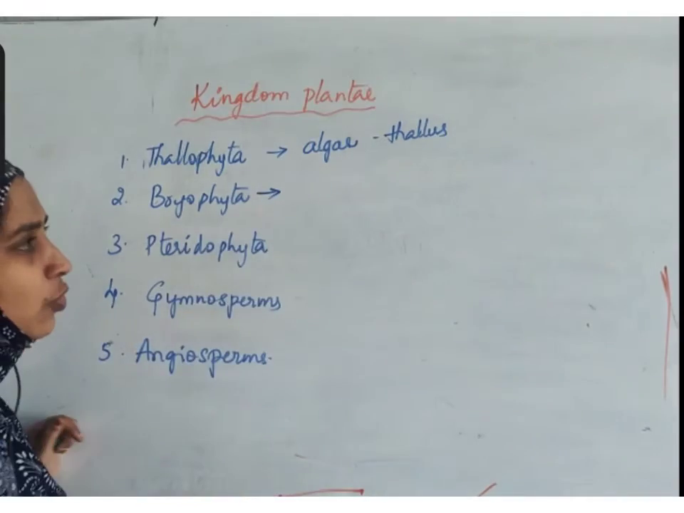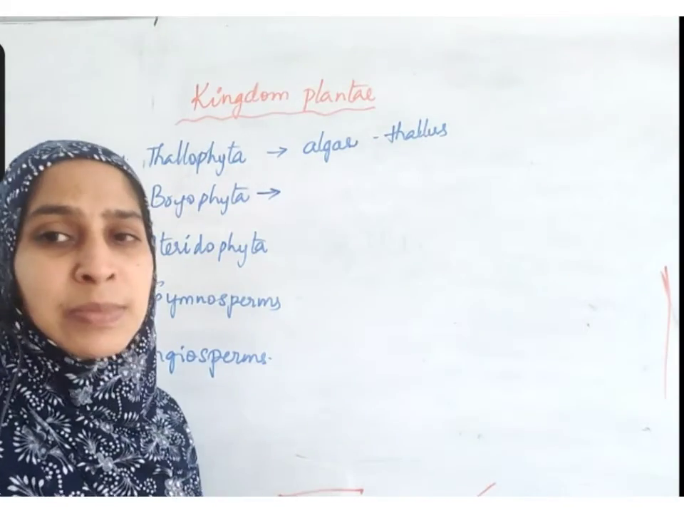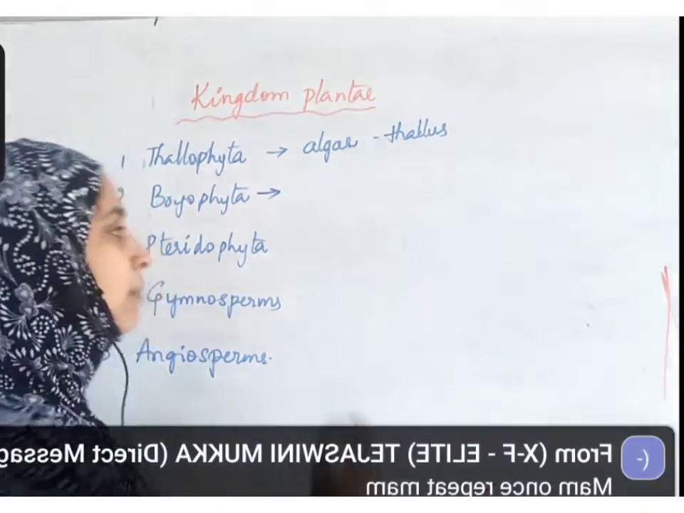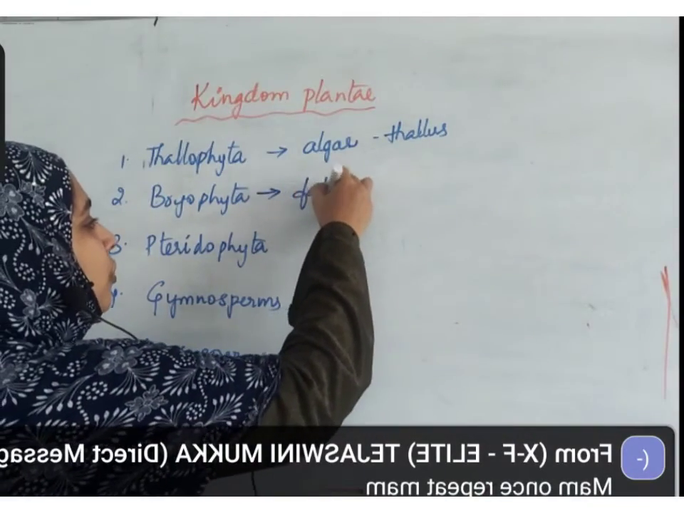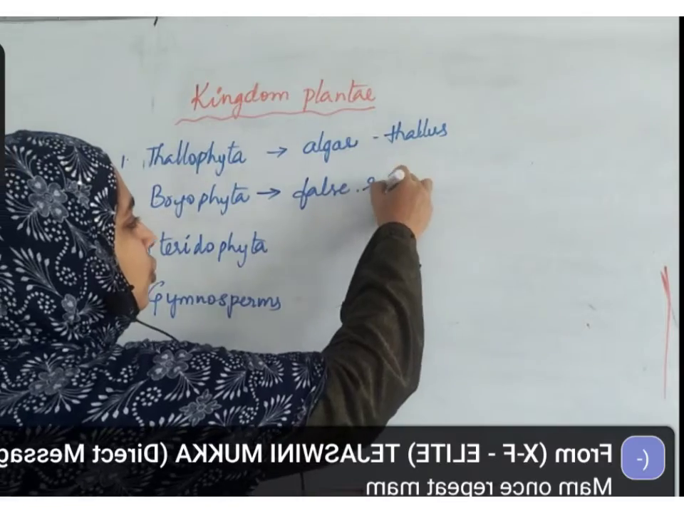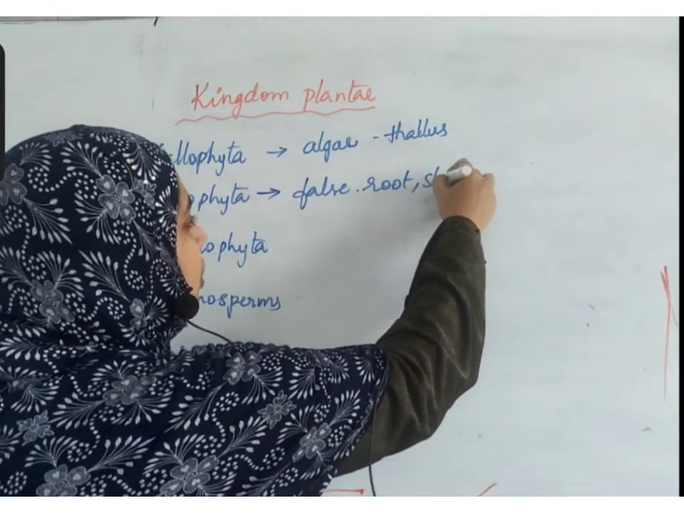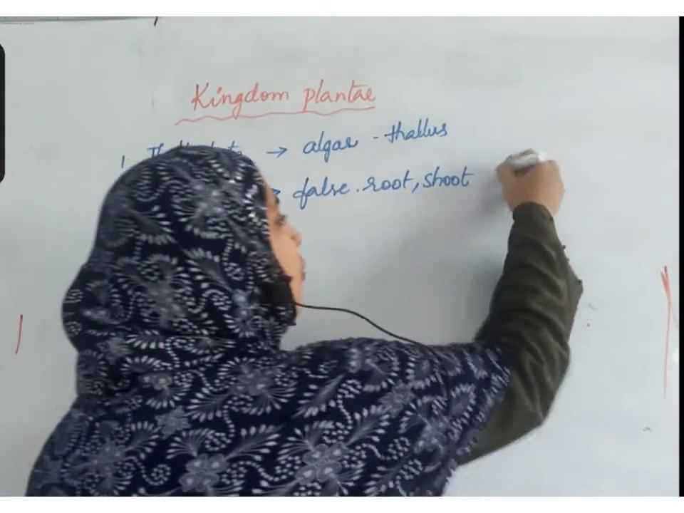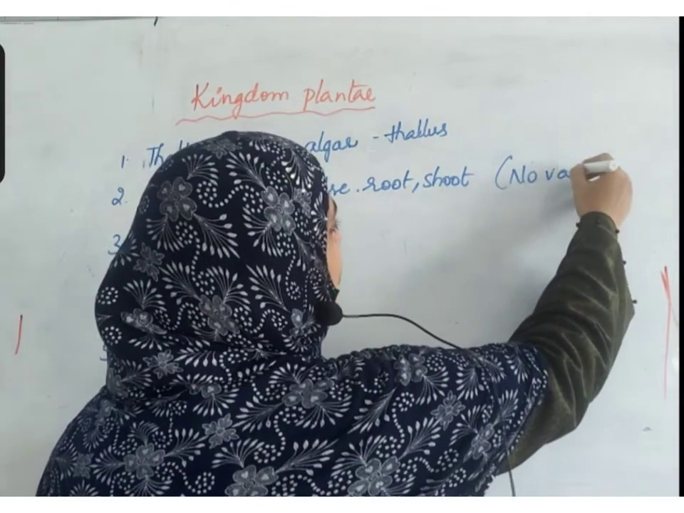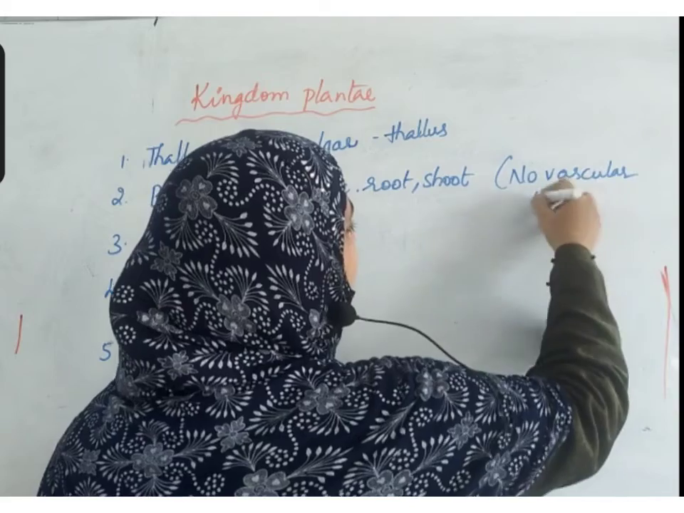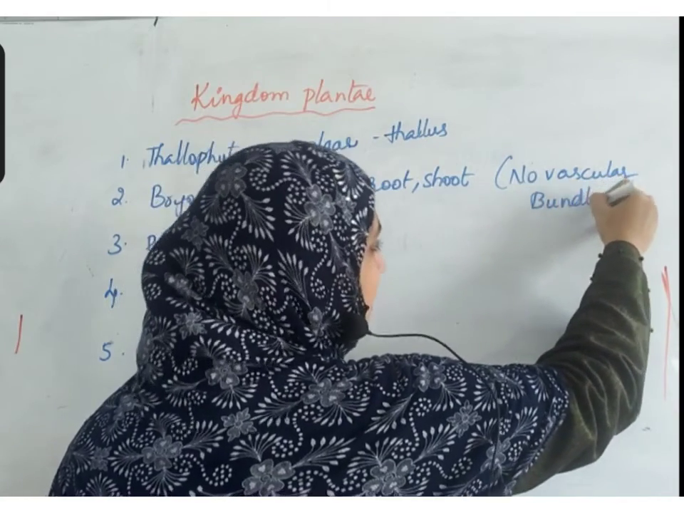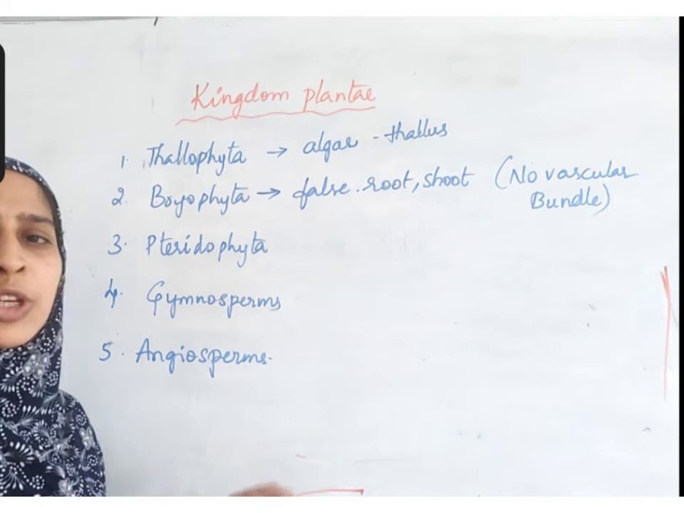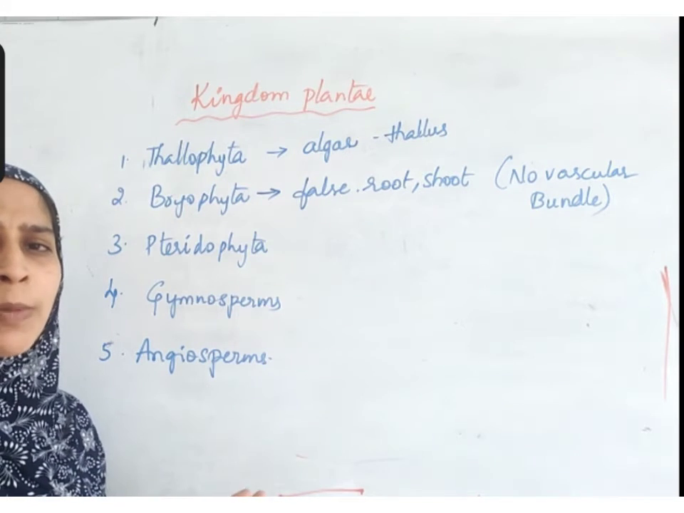Now you take Bryophyta. It has parts, it has stems, it has roots, it has fruits, flowers, everything. But all these are false root, false stem, false shoot. Why false? Because no vascular bundle. Vascular bundle means, you already know this, xylem and phloem. In case of Bryophyta, xylem and phloem are not there.